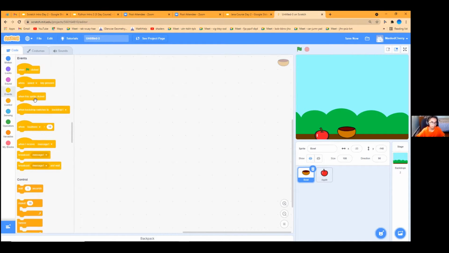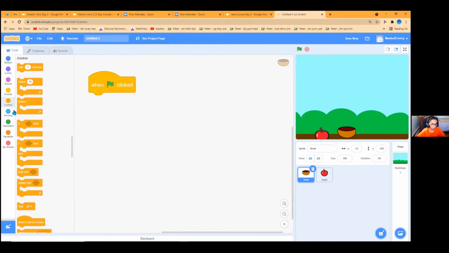So once again, we need a when green flag clicked. And now we're going to add a forever block. In this forever, as you know, it just goes on forever. So we're going to add an if. We're going to add two if blocks because we're going to use the arrow keys for this. So if I click the left arrow key, the bowl should go to the left. And if I click the right arrow key, it should go to the right.